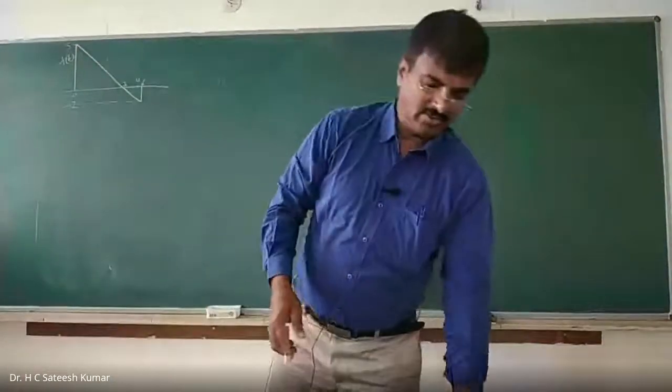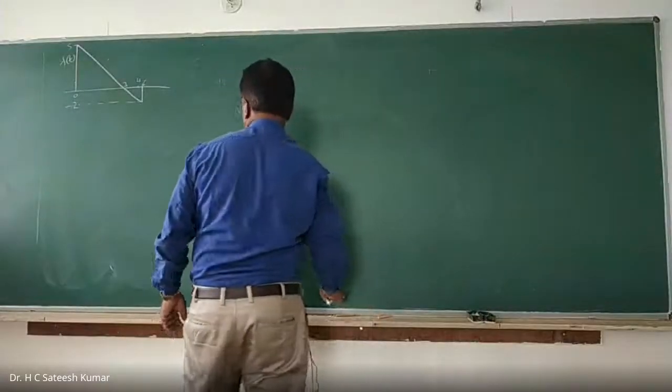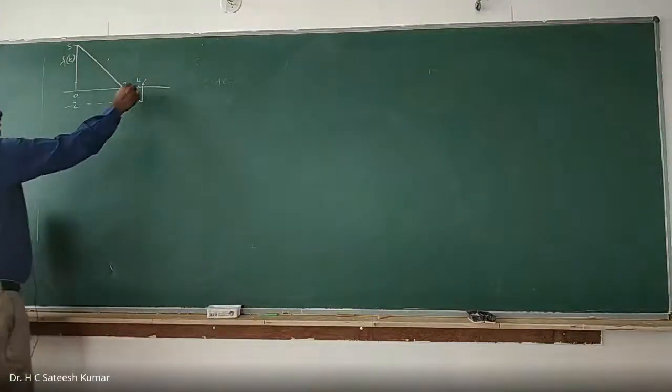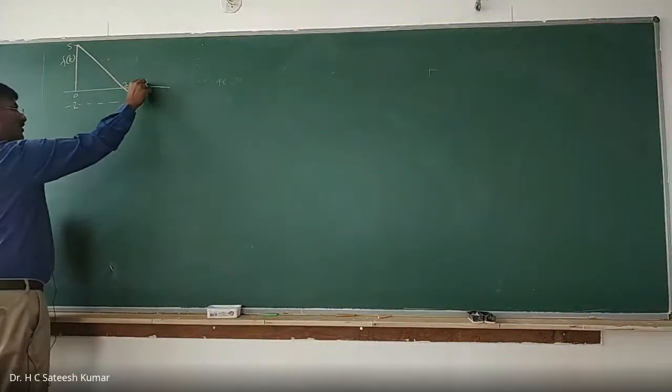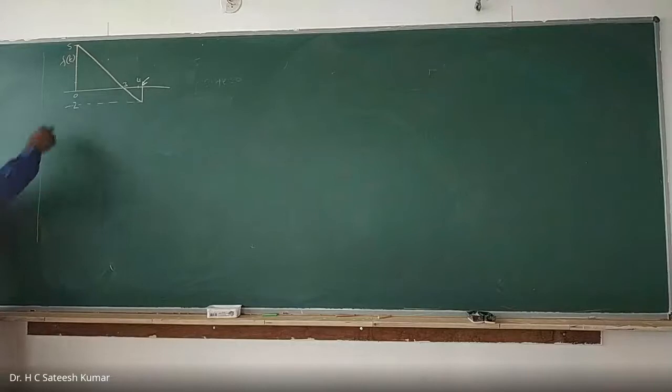The peculiarity of this one is we don't know this. We'll have to find it out. That is the beauty of this problem. Many students will struggle there itself. Right, so now what do we have? We'll have to start from 0 with amplitude 5. So therefore, what you should do?